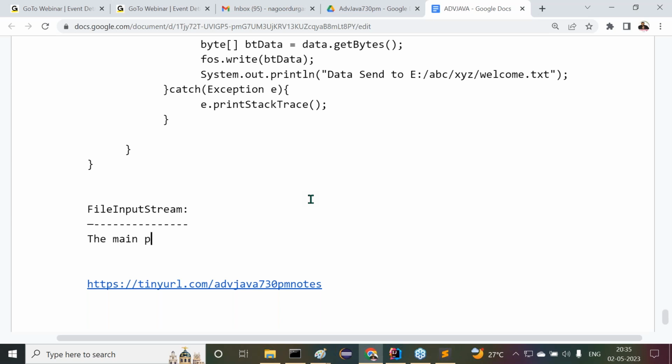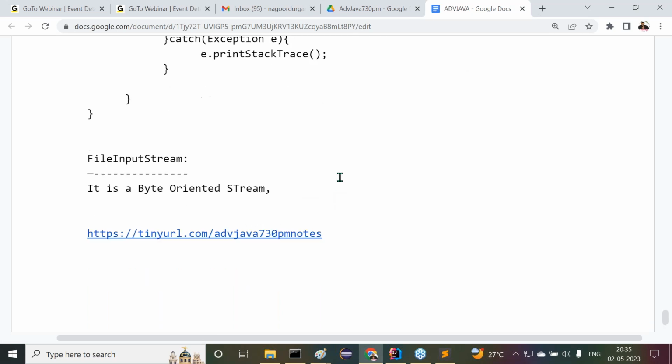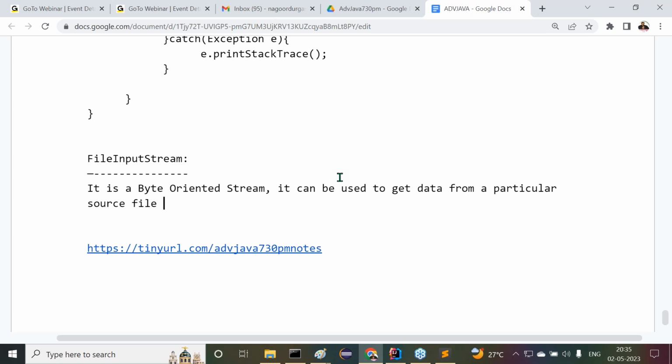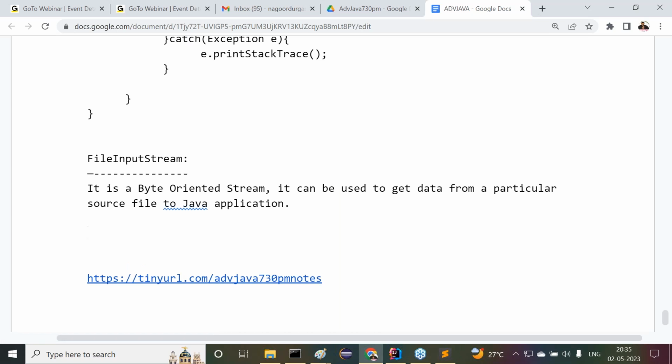It is a byte oriented stream. Then what is its purpose actually? It can be used to get data from a particular source file to a Java application. Always we are at the Java application only. To send data to a particular file, output stream. To get the data from a particular source file to the Java program, input stream. That's it.